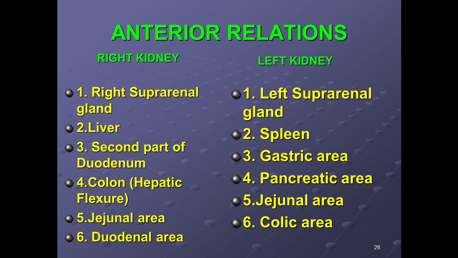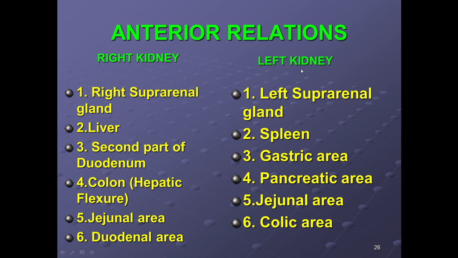Now we have done the posterior relations. Let's study the anterior relations. Anterior relations are different for both the kidneys. Let's study the right kidney first. On the right side, above is the right suprarenal gland. Then is the liver, second part of the duodenum. Then there is the hepatic flexure of colon, the jejunal area and the duodenal area. Right suprarenal gland, liver, duodenum's second part, hepatic flexure of colon, jejunal area and the duodenal area.